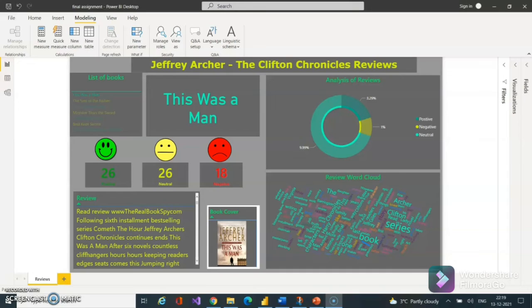As we can see, on the left hand side we have a chart presenting the list of all 7 books from the series: This Was a Man, The Sins of the Father, Only Time Will Tell, Mightier Than the Sword, Comet the Hour, Best Kept Secret, and Be Careful of What You Wish For.